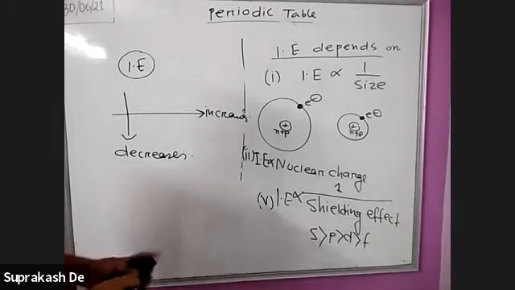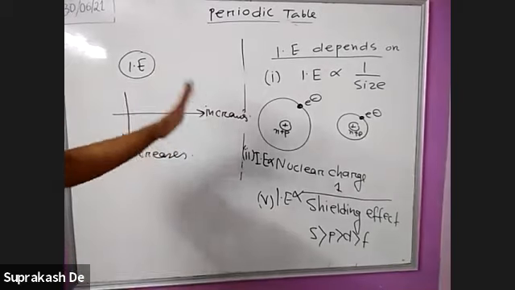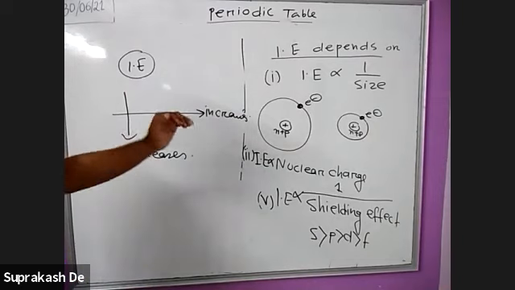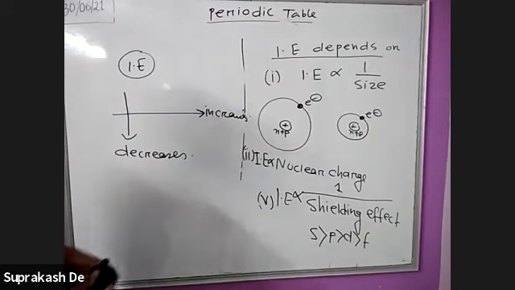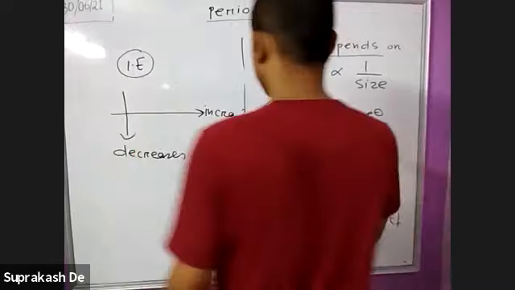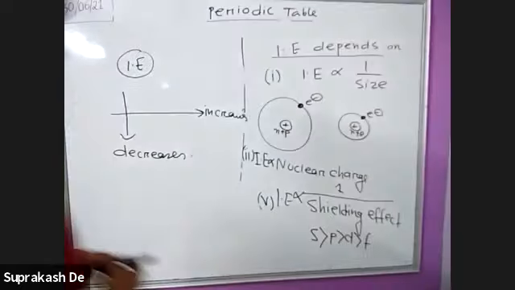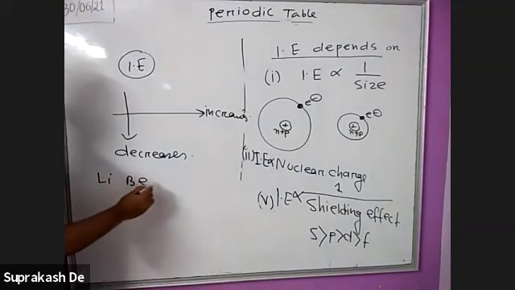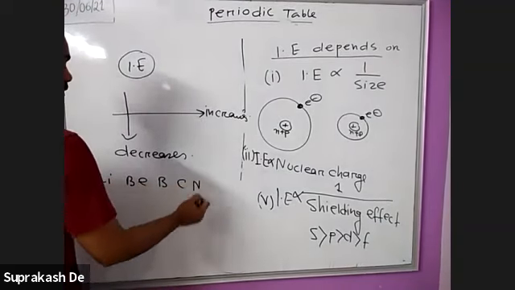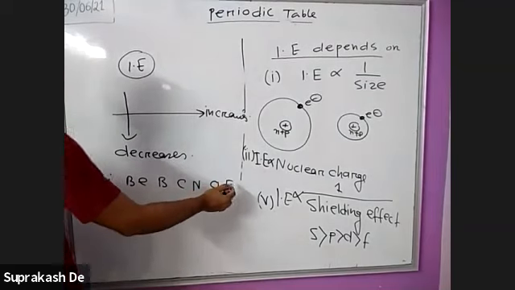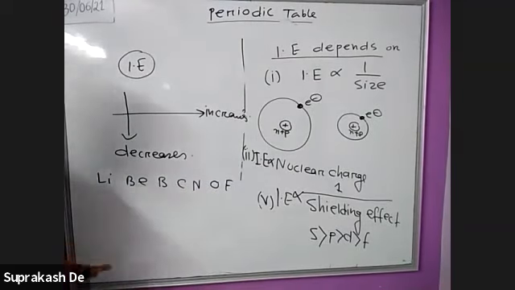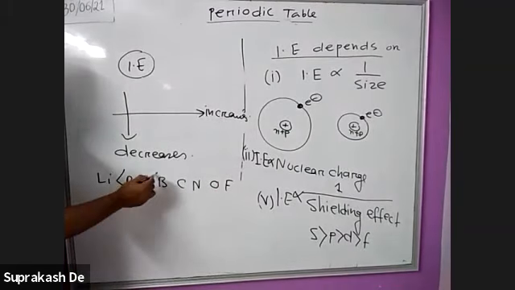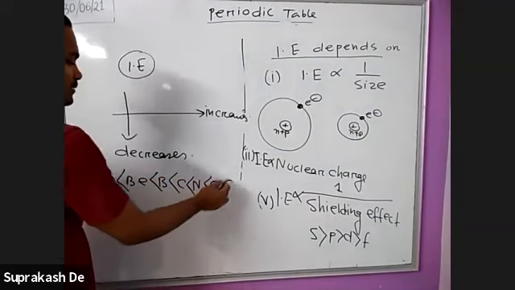So this is a basic property: from left to right, IE increases because size decreases, so more energy is required. That's why. Okay, now I want to arrange this first figure: lithium, beryllium, boron, carbon, nitrogen, oxygen, fluorine. So what is the order now? From left to right it increases. So this would be the expected order of the IE.